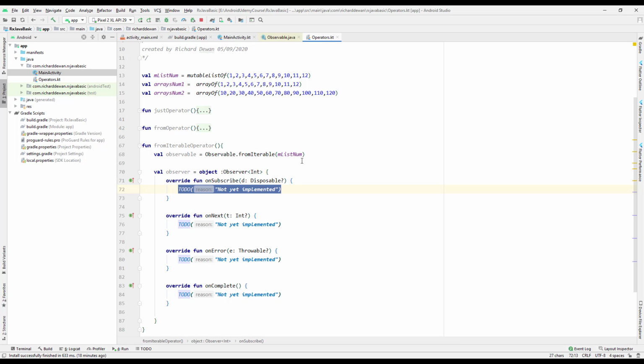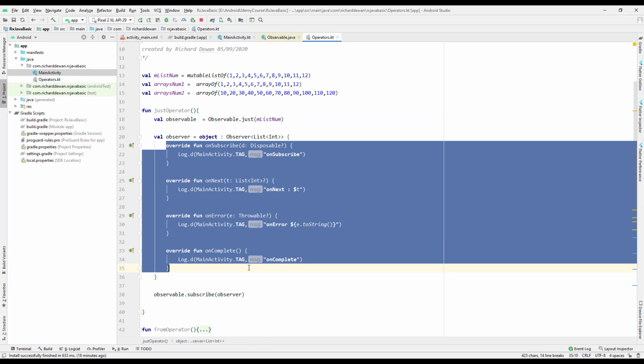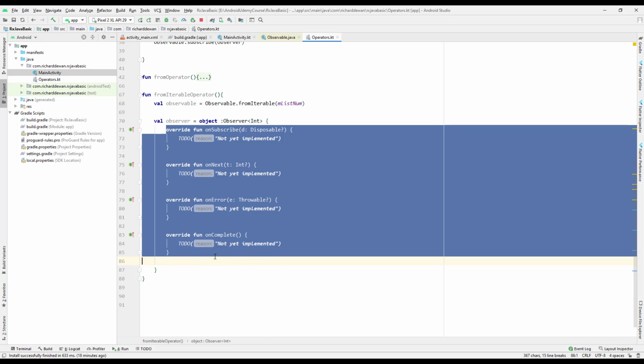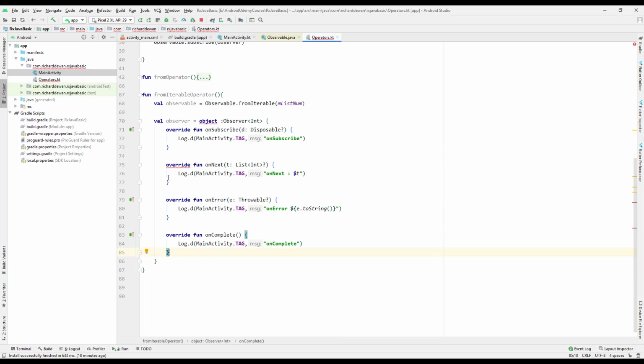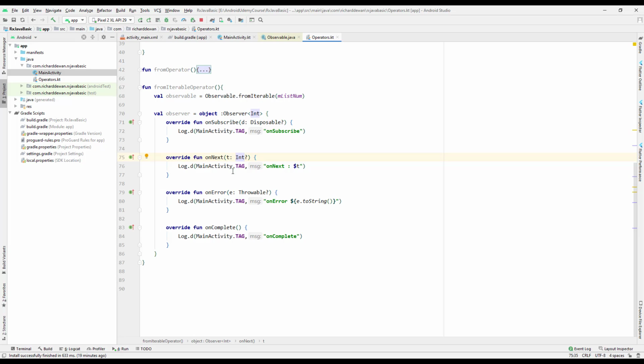So what we can do is just copy from here. Instead of copying and pasting one by one, I'll just copy and paste it over here. And then this is not the list, it's just the int value that we are getting over here. That should be fine. So it's the same thing, right? We are just expecting an integer value over here.